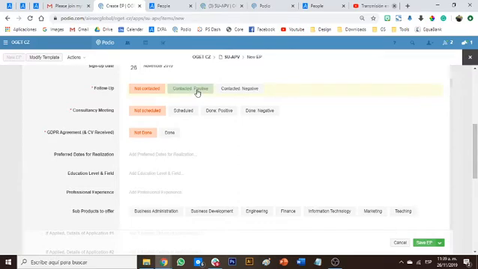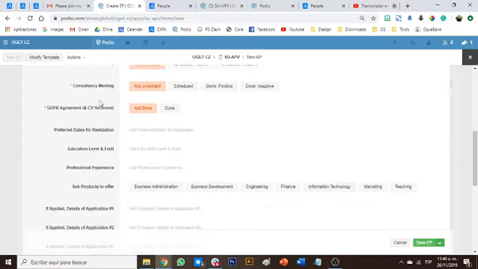Contacted and positive means this person replied and still wants to exchange. Contacted and negative means this person never replied, by email or call or whatever, or replied but was no longer interested. So let's just say he's not contacted yet.